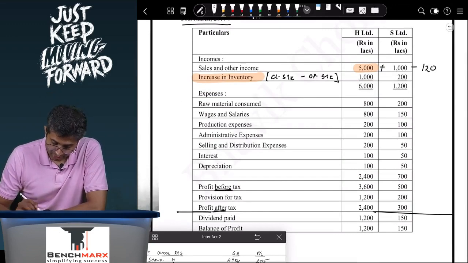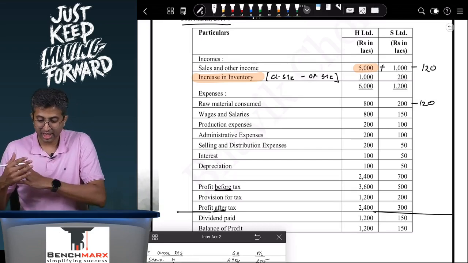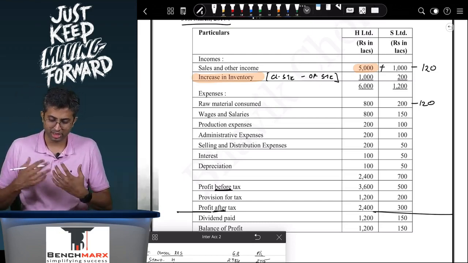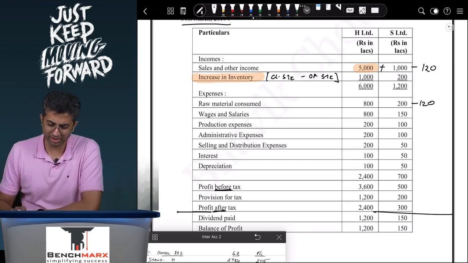Similarly, this must be a part of purchases as well. So if you go to see raw materials, wages, production, admin, maybe in raw materials consumed, another 120 must be purchases. If H is selling to S, S has purchased from H, and hence that 120 will probably be adjusted over here.